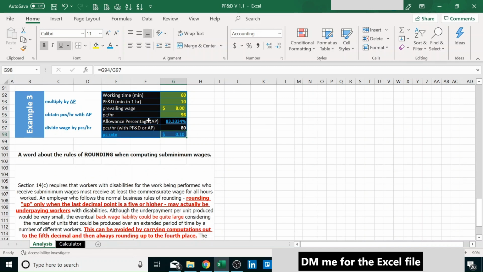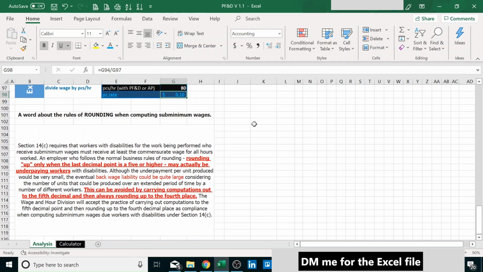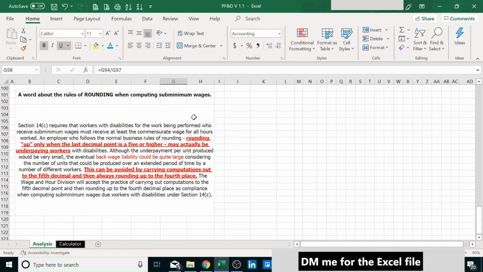And this is all according to the law and according to the U.S. Department of Labor website. Okay, very interesting, very important here. A word about rules of rounding, again from the U.S. Department of Labor. Rounding up only when the last decimal point is a 5 or higher may actually be underpaying workers.